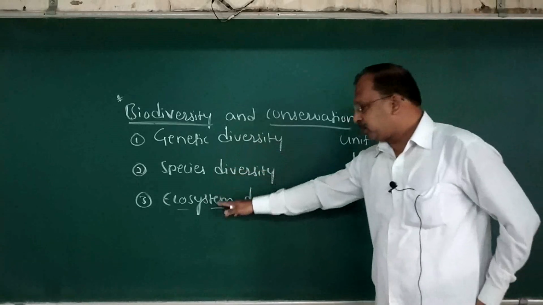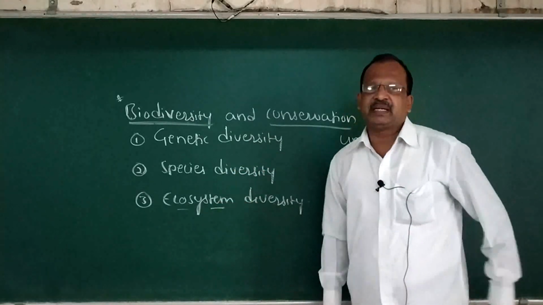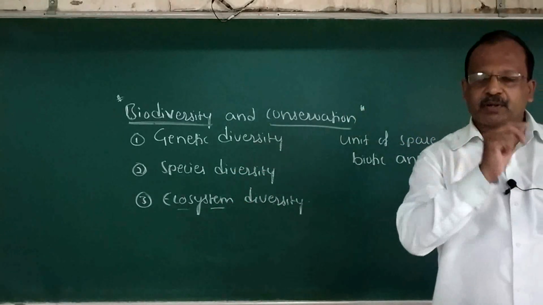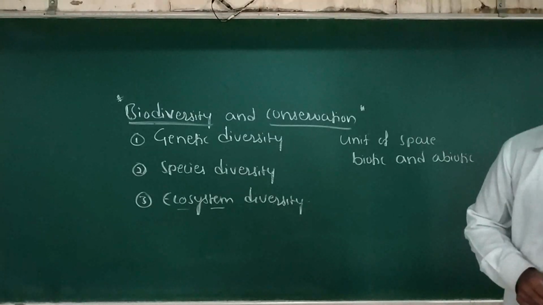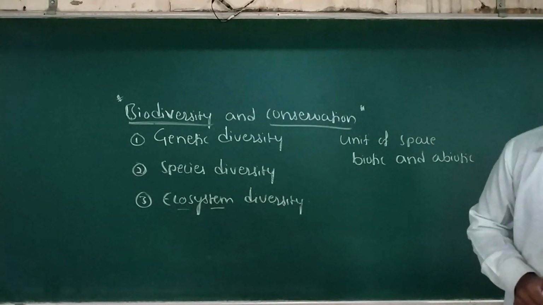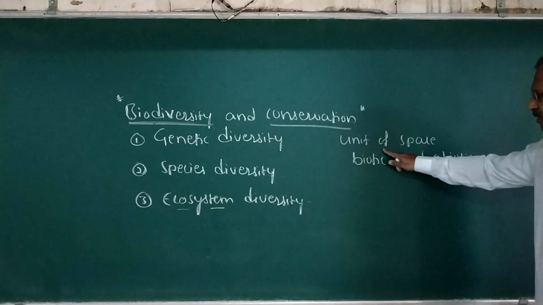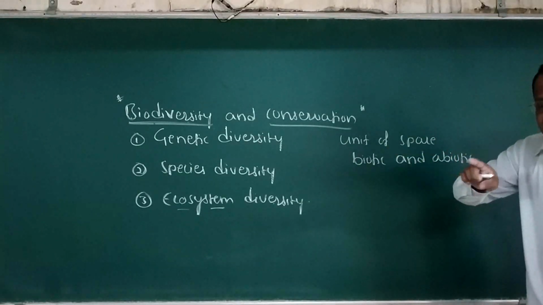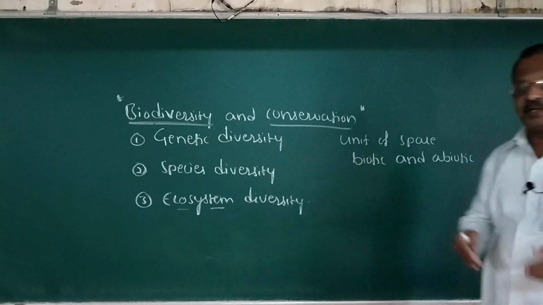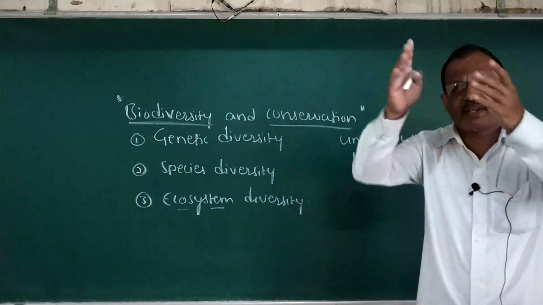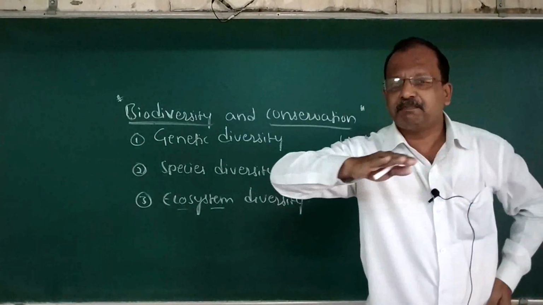The name ecosystem is derived from Greek. Eco means environment, system means interacting, interdependent, complex. Definition number 1: any unit of space in which both biotic and abiotic factors interact in such a way that the flow of energy is maintained.